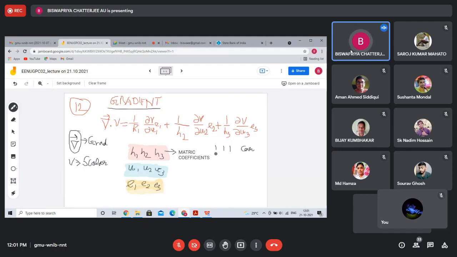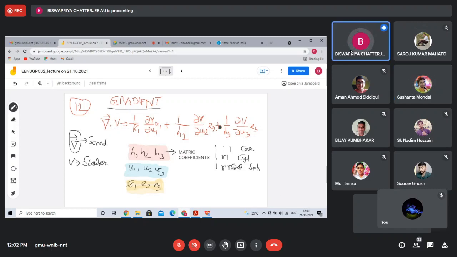It is 1, r, 1 for cylindrical, and it is 1, r, r sin theta for spherical. Right? Agree? So you have answered. Okay.